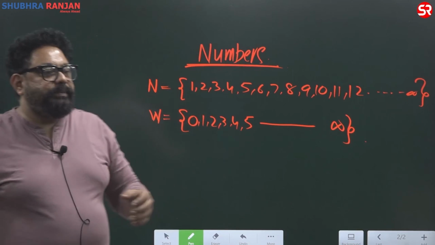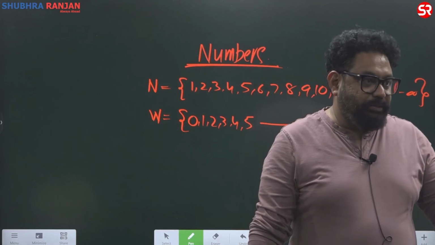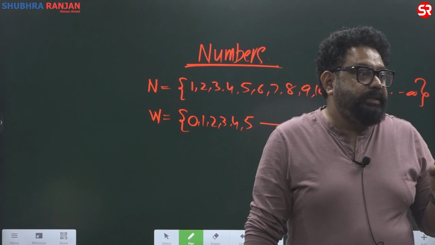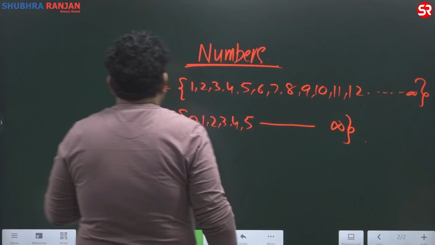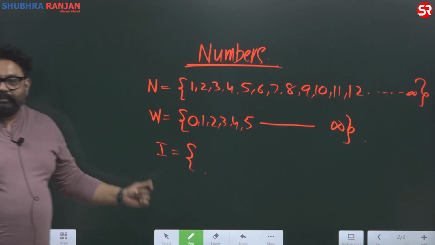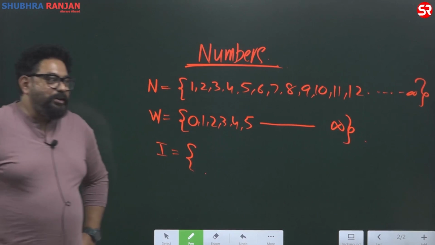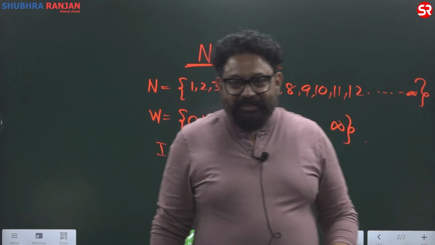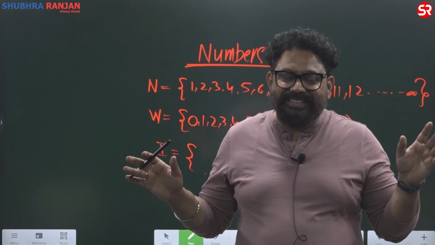So see, civilization is settling down. We needed counting, so there was a counting tool, natural numbers. Then we needed to represent something that does not exist, nothing. That was 0. Then came integers. Guys, what are integers? Negative. Have you heard of negativity? A lot of you talk about negative thoughts, but these are negative numbers only, not negative thoughts. So listen.